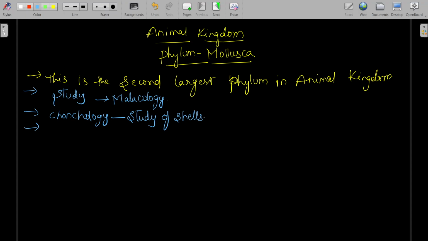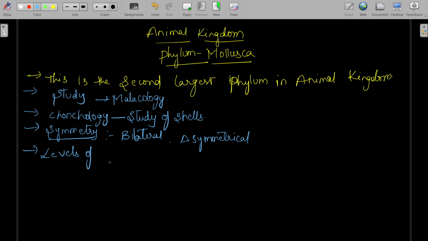Next, what about the symmetry of this phylum? They exhibit bilateral symmetry. Only some of the organisms are asymmetrical. Next, coming to the levels of organization. The level of organization is organ system level of organization.